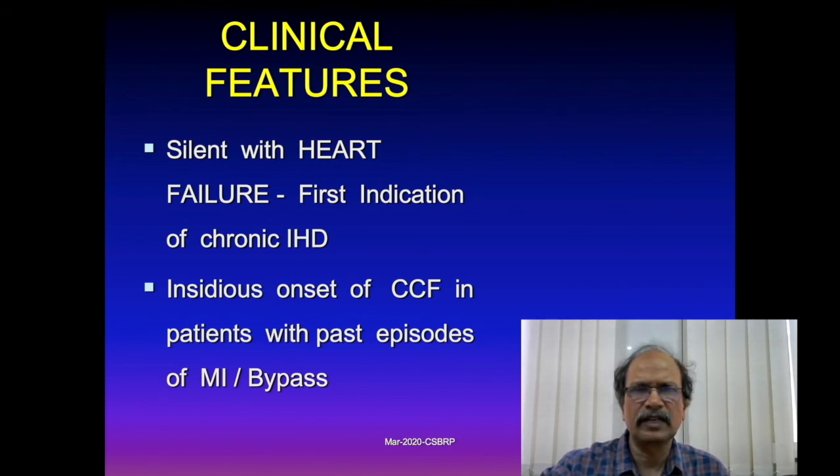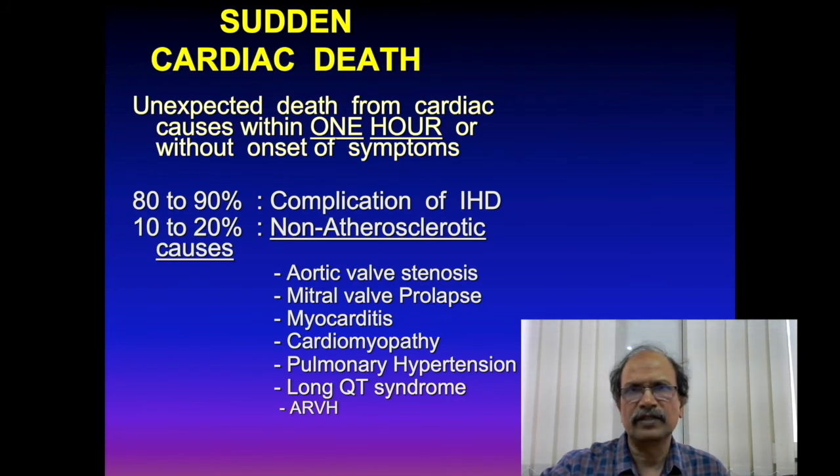Sudden cardiac death is the last feature of ischemic heart disease. The patient may die within 1 hour without any obvious precipitating symptoms; the patient was apparently normal, suddenly collapsed and died within 1 hour of the development of whatever the symptoms or the event. So this is due to a cardiac cause.